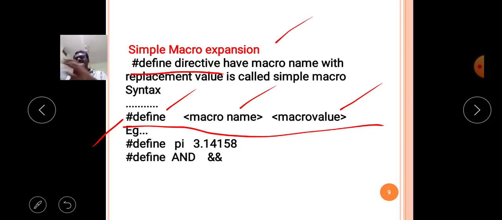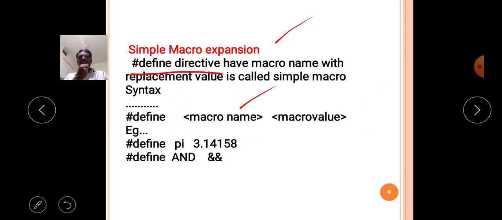That's why it is called a preprocessor: before processing, it is processed once. So with #define, macro name, macro value, the program is processed once from the first line to the last line, and it replaces the macro names with the macro values. This is done by the #define directive.